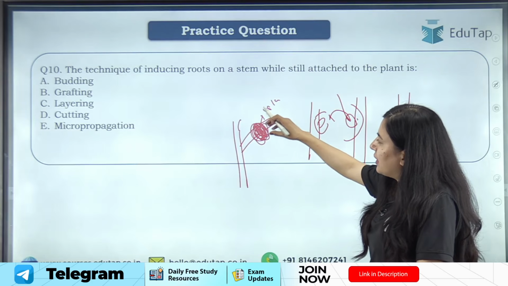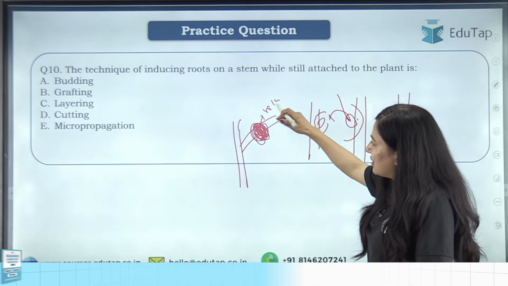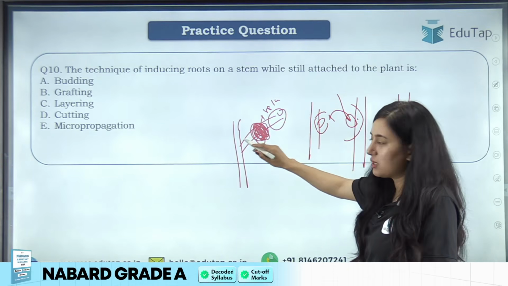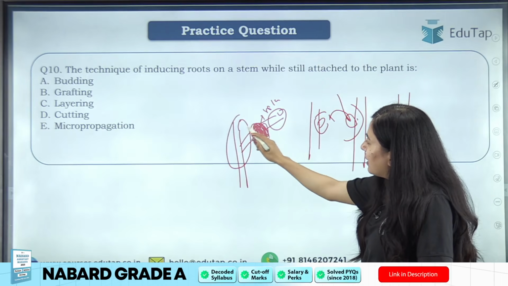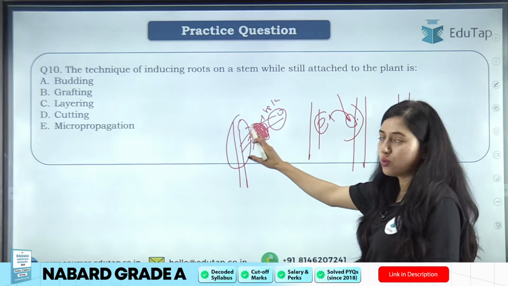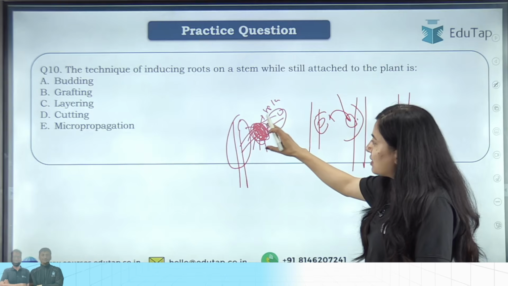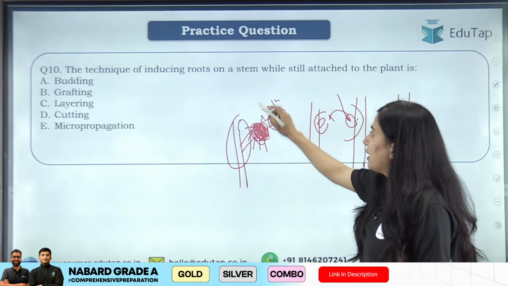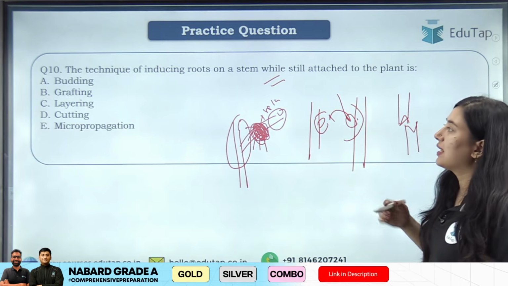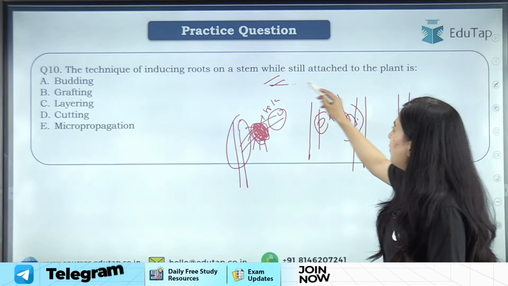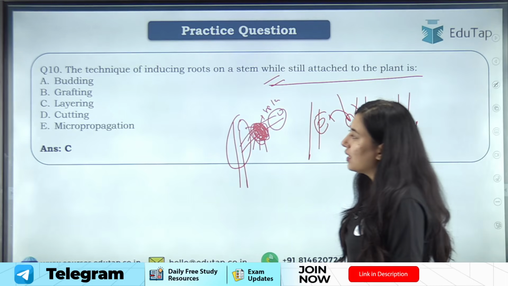So what will happen here, this part is still attached to the mother plant, and here the roots are induced. Okay, roots will start coming from here after some time. So this method is known as layering. And that is what is asked of you: the technique of inducing roots on a stem while still attached to the plant. So this is called layering.